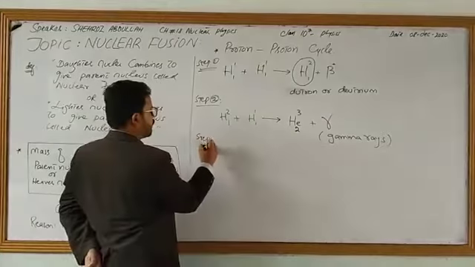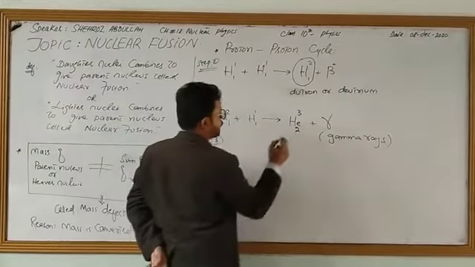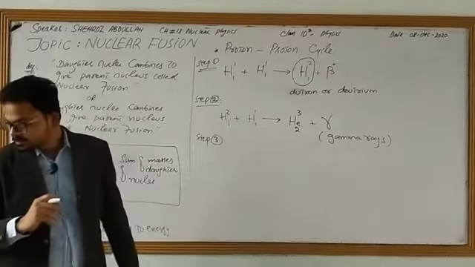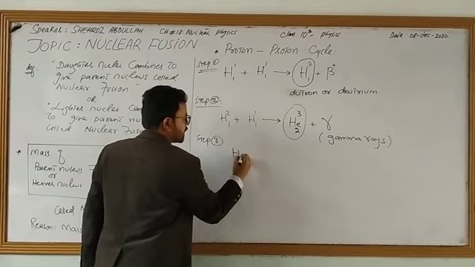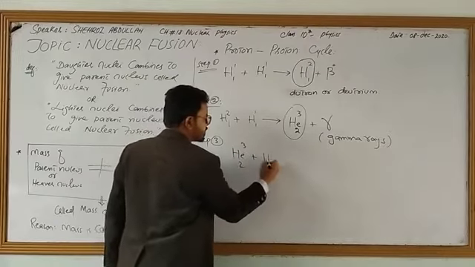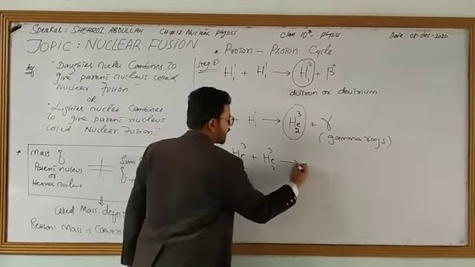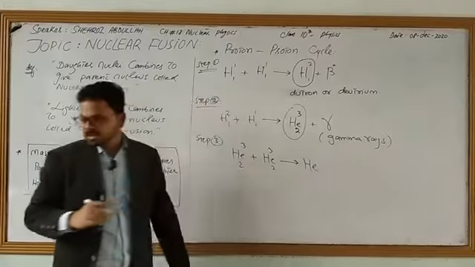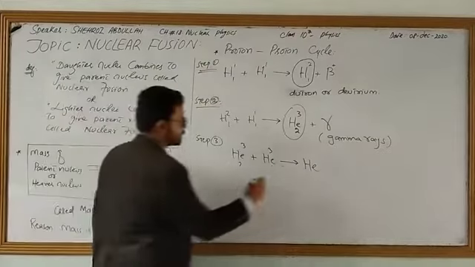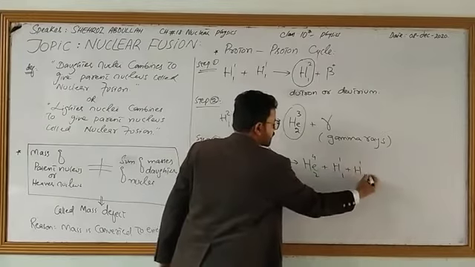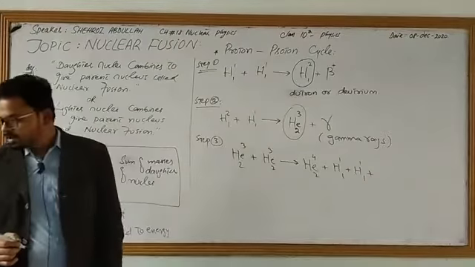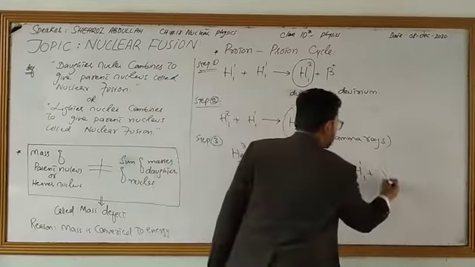Now this product forms again like this, recombines with each other, and it gives you helium and 2 more protons with release of gamma rays.